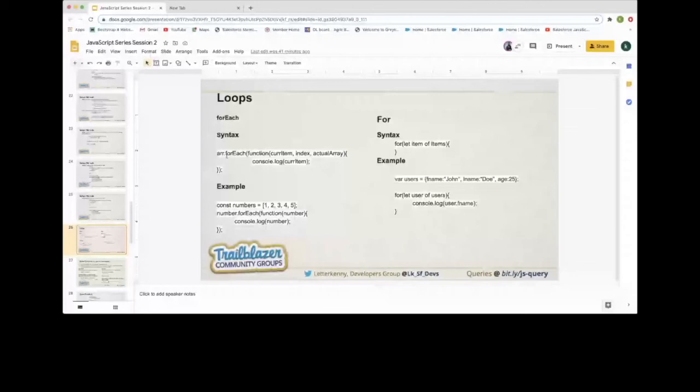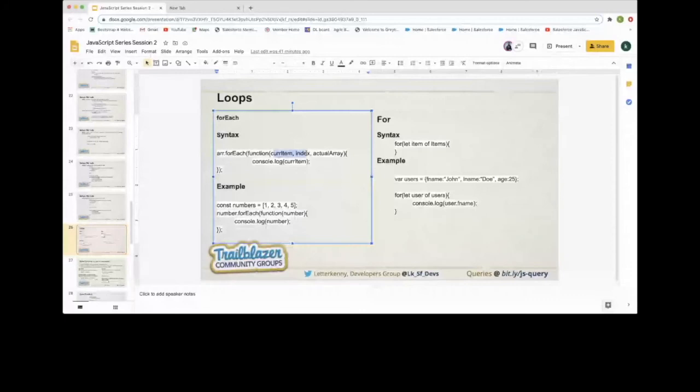forEach has the same kind of syntax that we already covered in map, filter, and reduce. So array.forEach, and the function that we need to pass, where the first parameter is the current element, the second is the current index, and the third is the actual array.